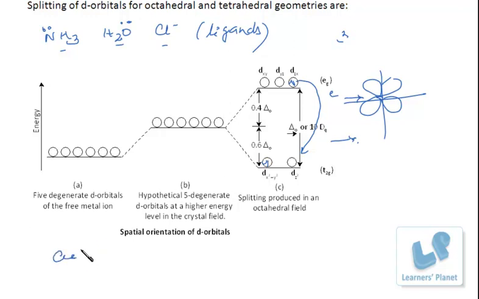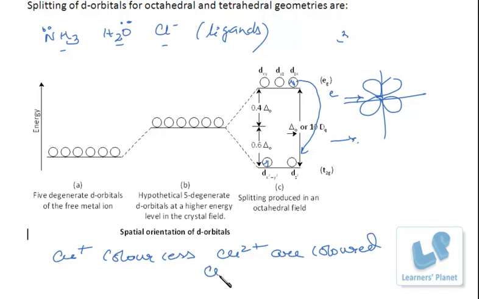So I'll give you one example: copper +1 compounds are colorless, whereas Cu2+ compounds are colored. You must know copper sulfate, where the oxidation state of copper is +2, is blue in color. That is hydrated copper sulfate. Now you got it? This hydrated copper sulfate is blue in color. Here water is the ligand. In the presence of water molecules, the 5 d orbitals of copper split into 2.